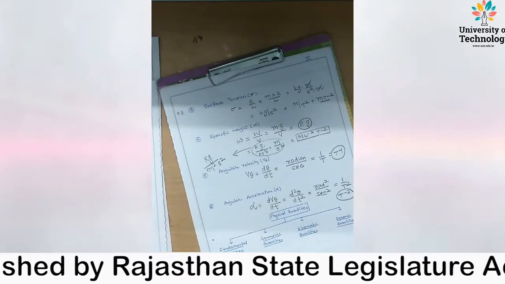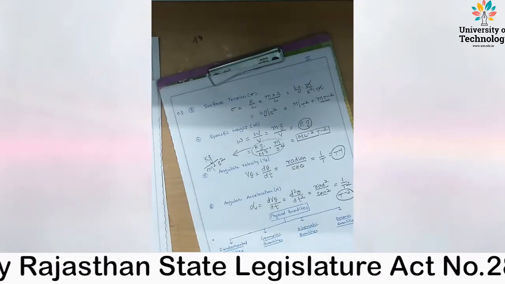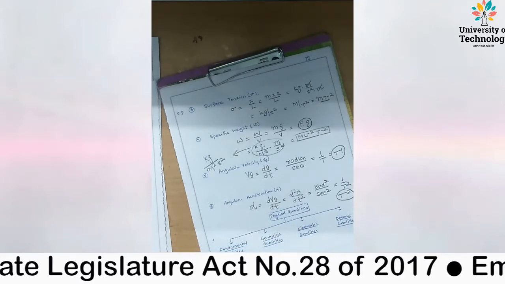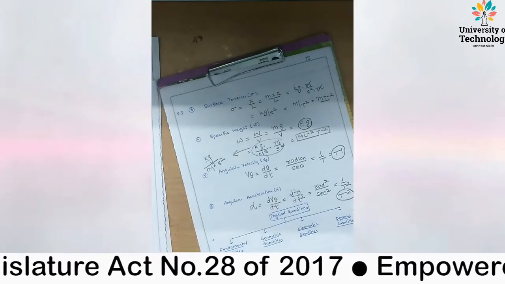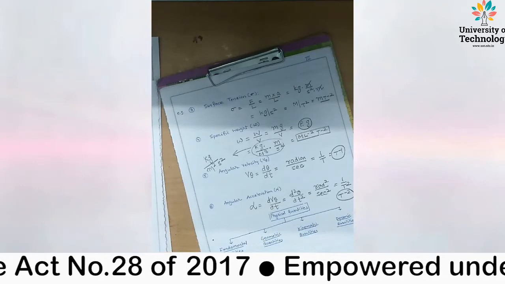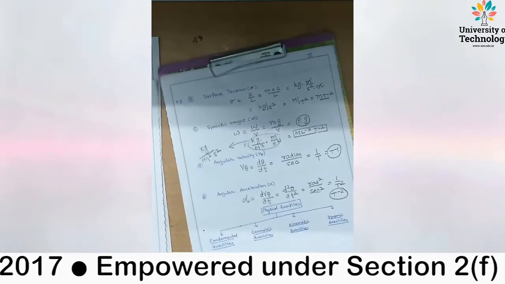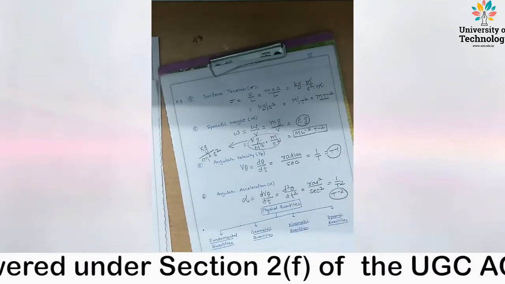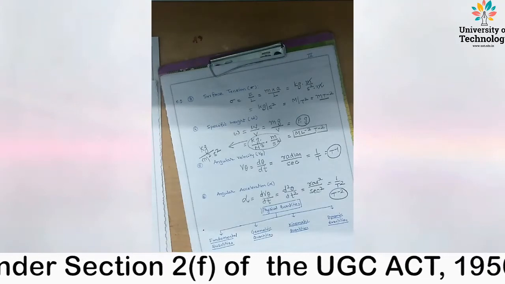So in this way we can find the dimension of all the derived units in the form of fundamental dimensions, mass, length and time, which are normally used in fluid mechanics and fluid machines.